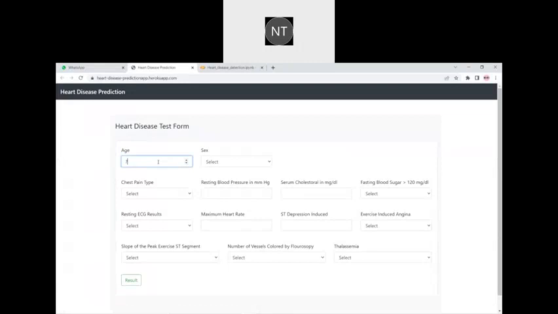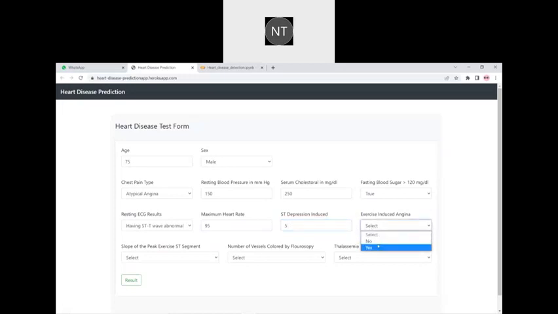And if we give an age like 75, male, chest pain type is typical, atypical, or non-anginal, and 4 types they are. You can give typical angina, or resting blood pressure, where normal is 120/80. Now, if we give 150, and serum cholesterol level, normal is 200, if we give 250, and fasting blood sugar greater than 120 mg, true, and resting ECG results normal or having ST-T wave abnormality or having probable or definite left ventricular hypertrophy. Suppose we give having ST-T abnormality, and maximum heart rate is 95, and ST depression normal is 1 or 2, if we give 5,